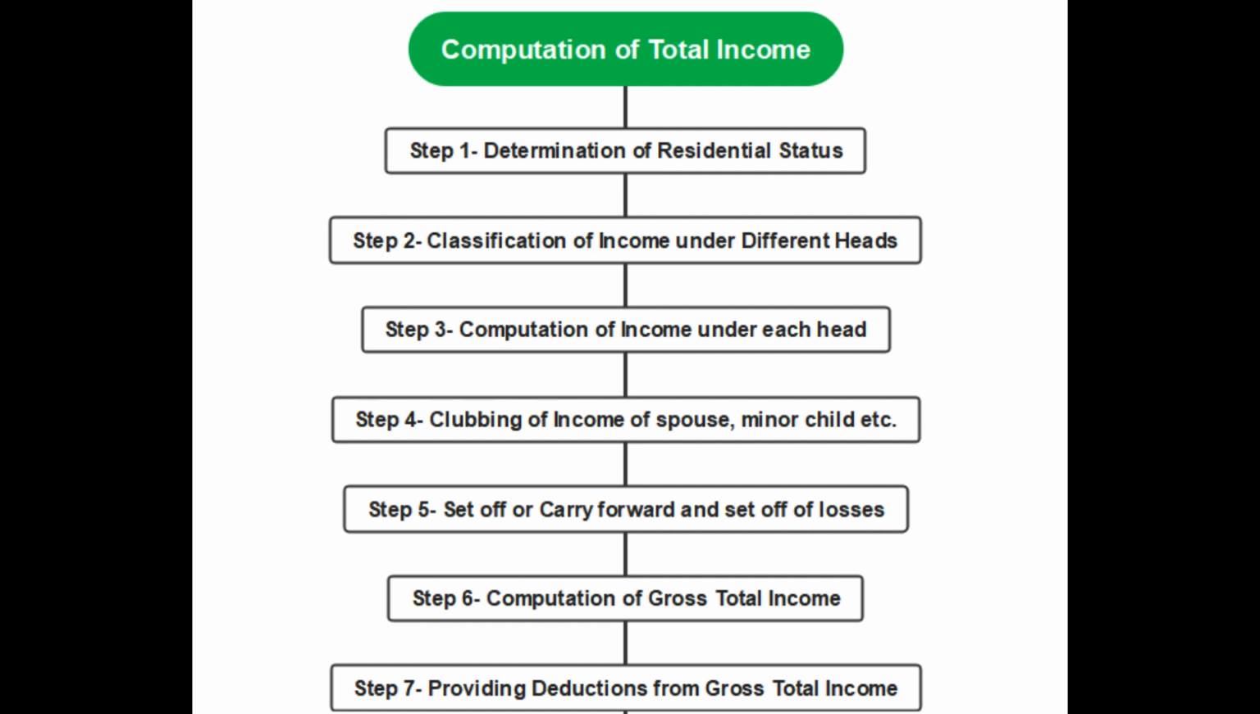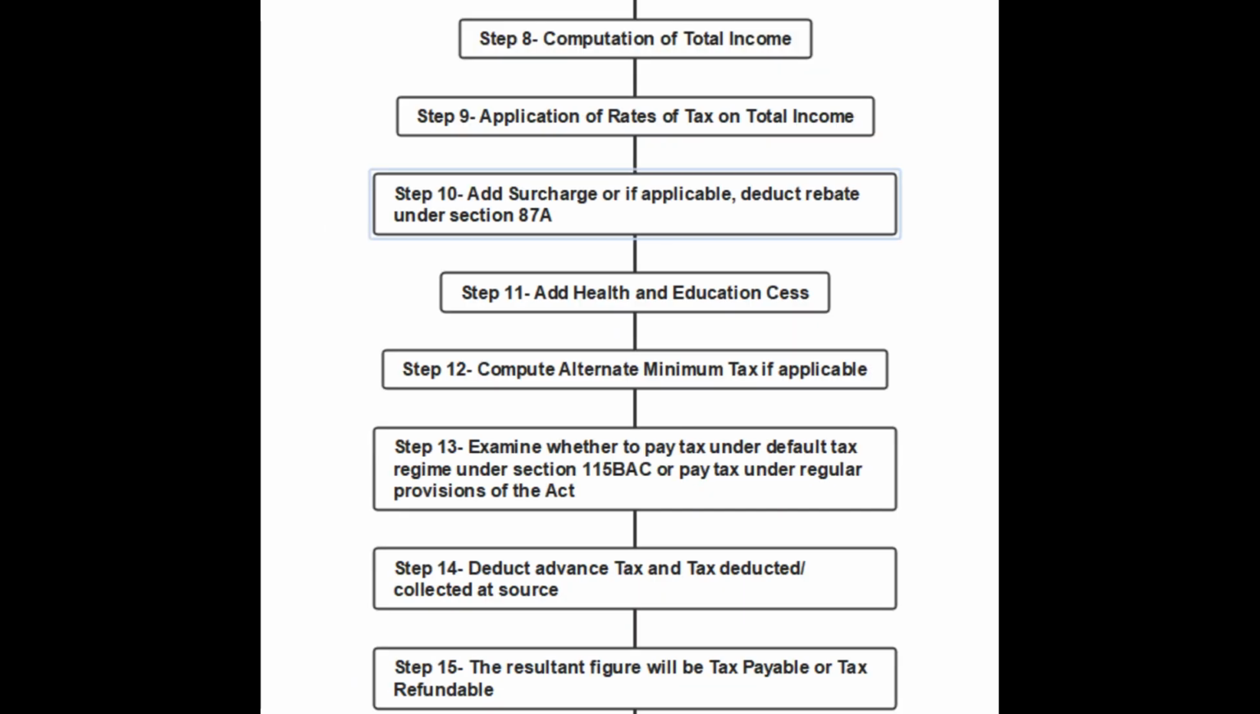In the 5th step, we set off any losses of the current year, and if there are any losses we have carried forward from previous years, such losses will also be set off. Once we have aggregated net incomes from each head, clubbed the income of spouse or child where applicable, and set off losses, we arrive at a figure called gross total income. It is from this gross total income we provide for deductions under chapter 6A. The amount we arrive at after providing for these deductions is called total income.